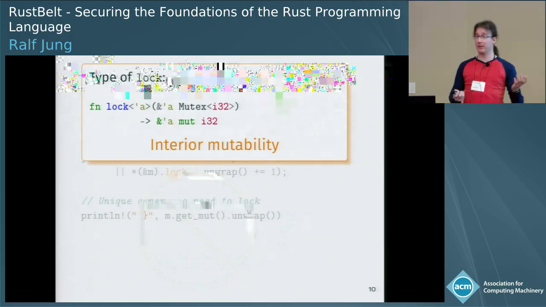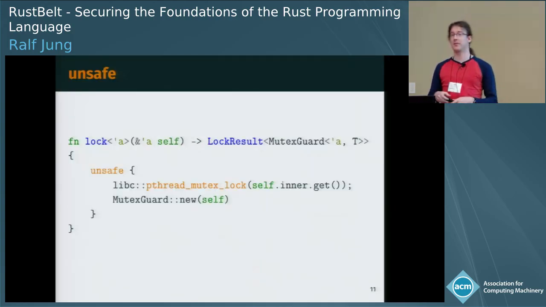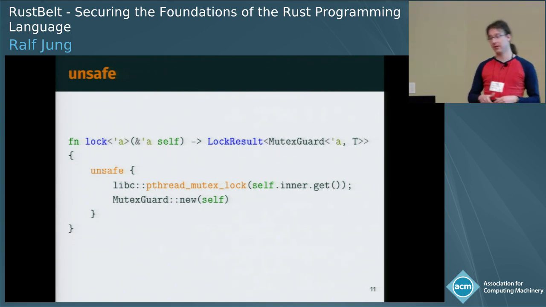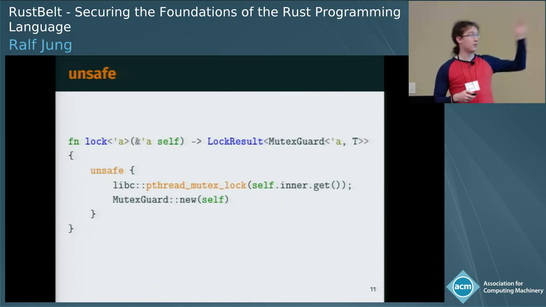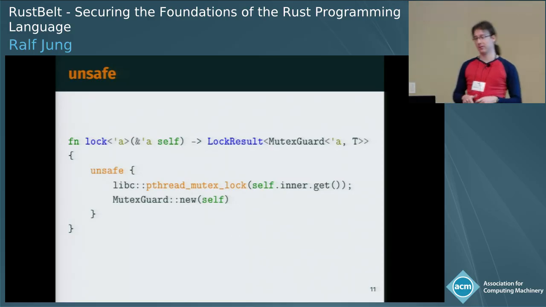And it seems to completely break everything I said so far. And it seems to be also inherently unimplementable because the Rust type system shouldn't allow you to do anything like that. Well, for the second part, the reason this works is that Rust has unsafe blocks. And inside unsafe blocks, there's additional things you can do, and the compiler kind of says you're on your own there. So for example, you can call into the operating system and ask pthread to please acquire a lock for you. And this is what the implementation of lock does if you run it on Linux.